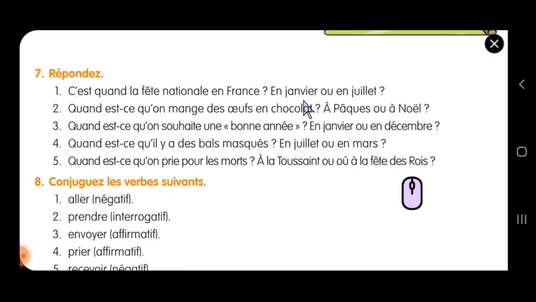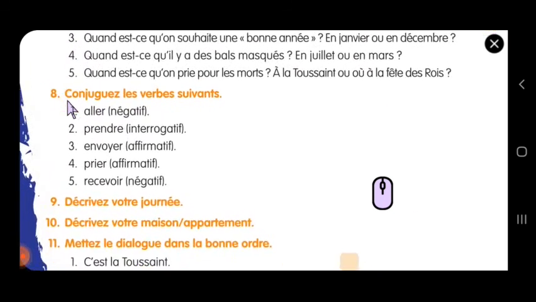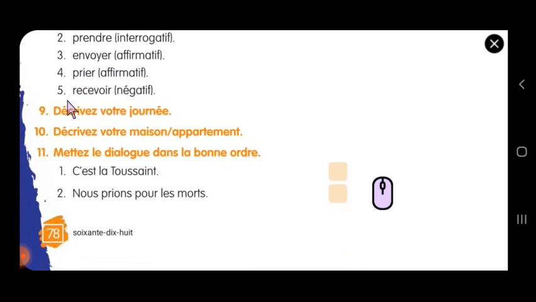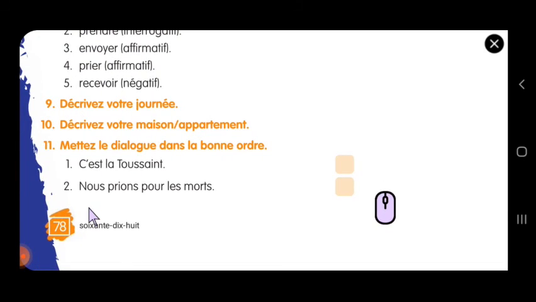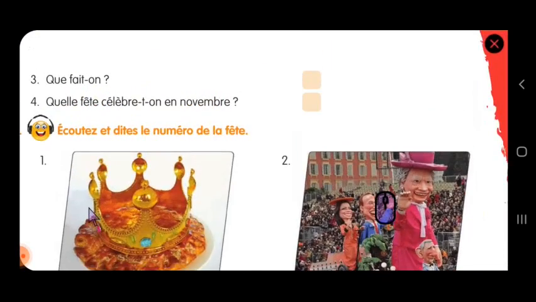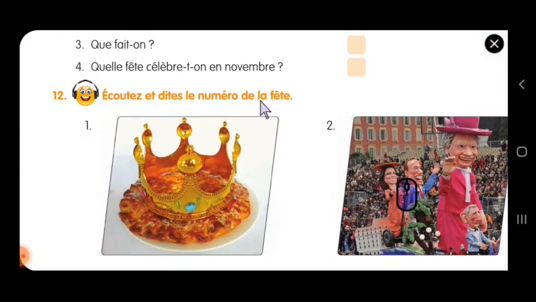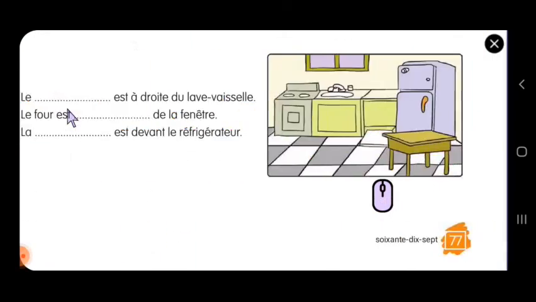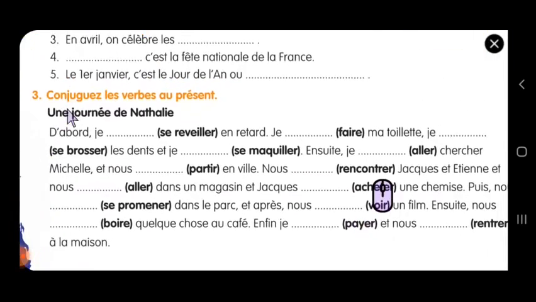These are the normal things which were already discussed while I was teaching this lesson. When is the French National Day celebrated, January or July? This is also homework. When you are free, you do this homework. Exercise number 8 we will see together, 9, 10 and 11 we will see together. Exercise number 12 is omitted. So I guess we have come to the end of the lesson. Other things we will start in the live class.